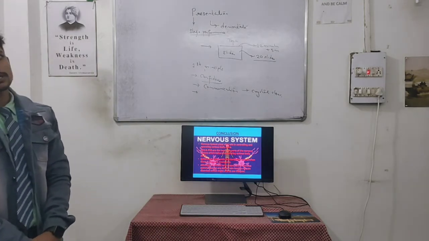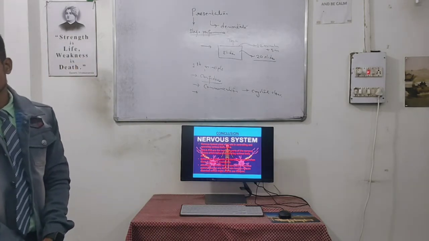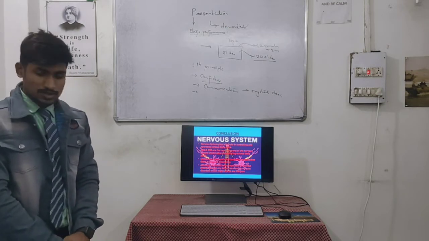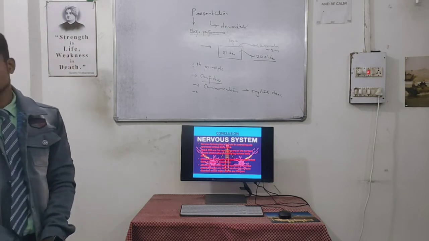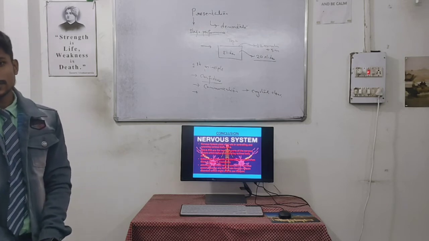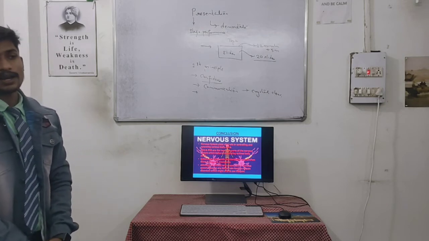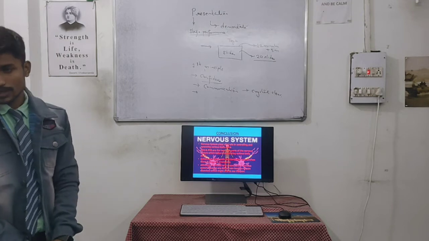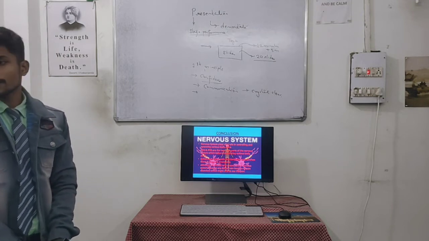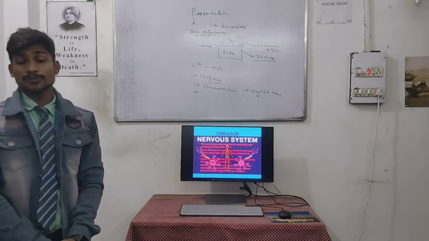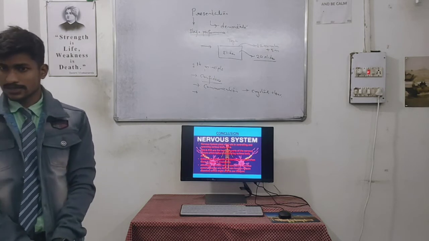Mainly we have discussed the peripheral nervous system and the somatic nervous system. Now we have one part, that is reflex action. Reflex actions are those actions which are taken in an emergency, for example whenever we have fear or fight type of conditions, we mostly depend on reflex actions.